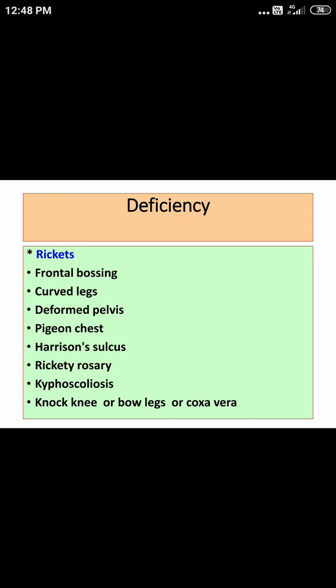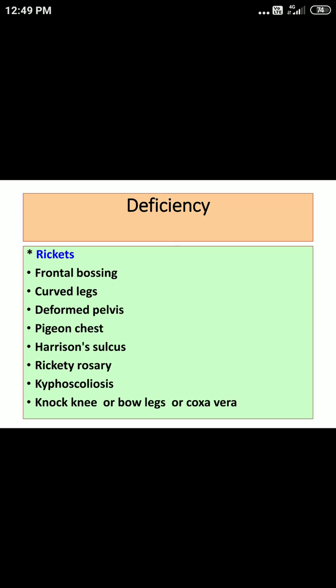Now regarding deficiency of vitamin D, I think you know two important terminologies. The manifestations in children will be different and the manifestations in adults will be different. The manifestation in children we call rickets and the manifestation in adults we call osteomalacia. So first we will see rickets. Regarding rickets, there are 2-3 important things you are supposed to know.